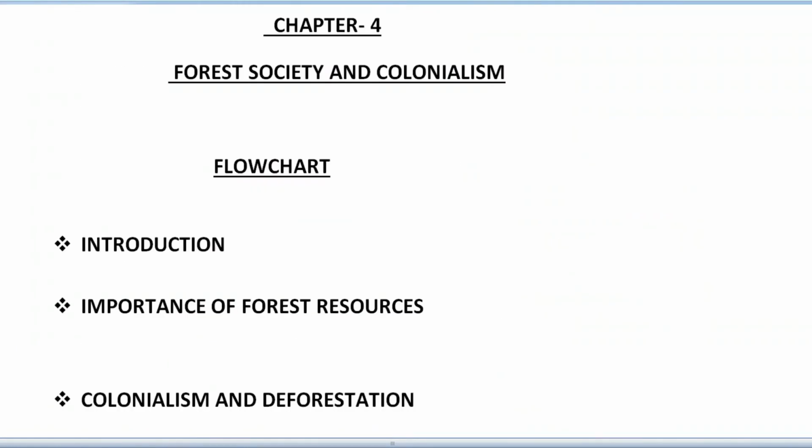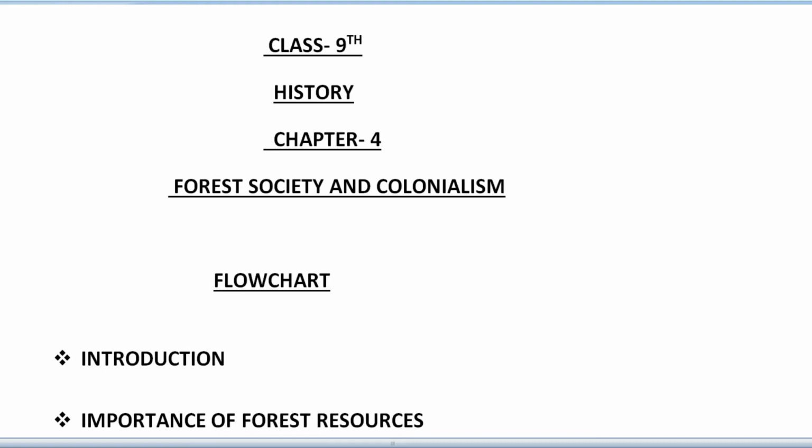So first of all, under this chapter 4 Forest Society and Colonialism, in the flowchart we have the first heading, it is introduction. In the introduction, what are the main points we are going to discuss? In this chapter we will study the effects of colonialism on the forest, people and the efforts made by the national government to help forest communities and increase the area under forest. So this is the main concept of this whole chapter.